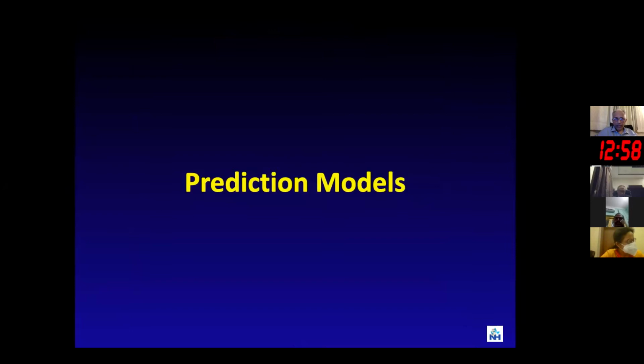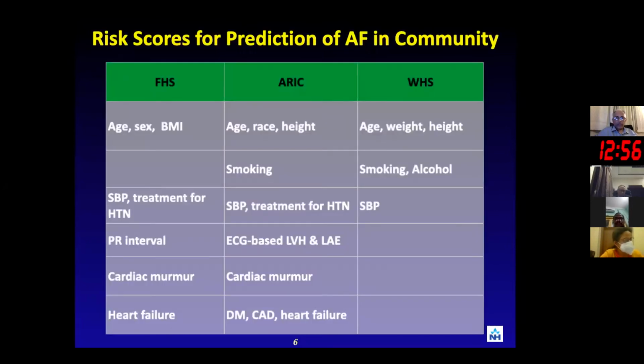Now let's look at some prediction models which have been tried. Some of the oldest, the pioneers, so to speak, the trendsetters from which the data started and then grew, are the Framingham Heart Study, the ARIC study, and the Women's Health Study. They looked at the patient background: hypertension was a key parameter, and then the ECG, clinical examination, and risk factors. Based on this, algorithms were developed, and over a period of time they have changed, and you have a lot of predictive models right now.